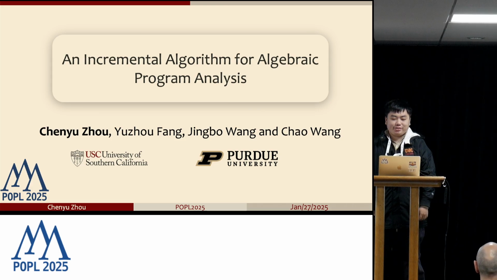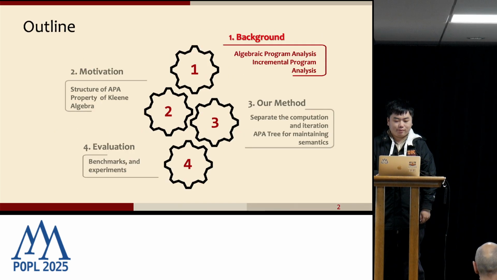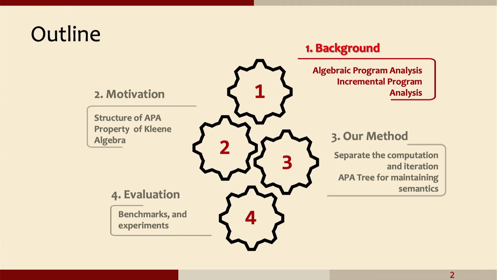So thank you for the introduction. I'm Chenyu, a second-year PhD student from University of Southern California, and this is joint work with Yuzhou, Jingbo, and Chao. Jingbo is from Purdue University, and the rest of us are from University of Southern California. In this presentation, I will propose a method to efficiently compute the incremental result of algebraic program analysis. I will start by introducing the background of APA and incremental analysis, and also why this task is important.